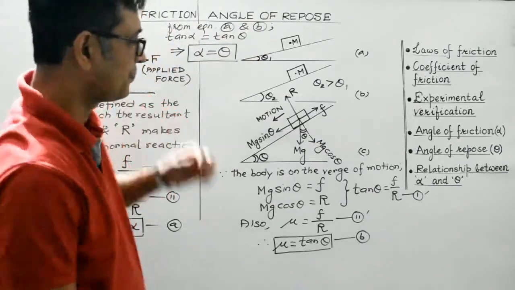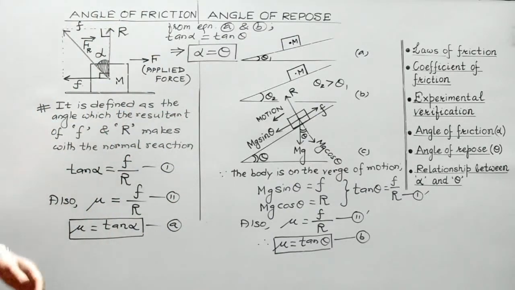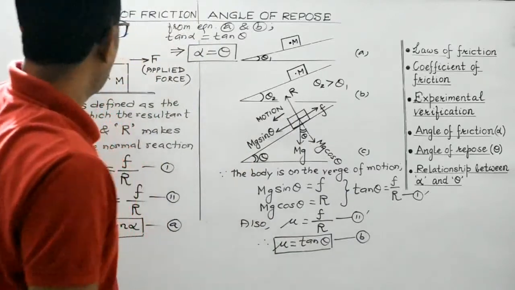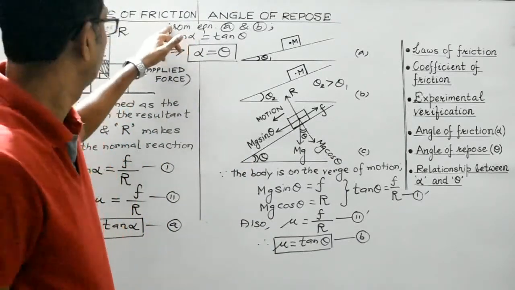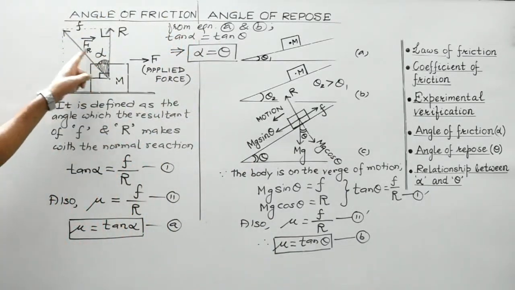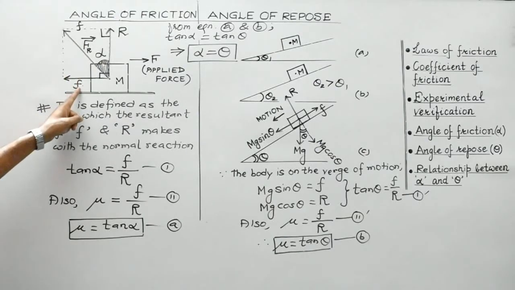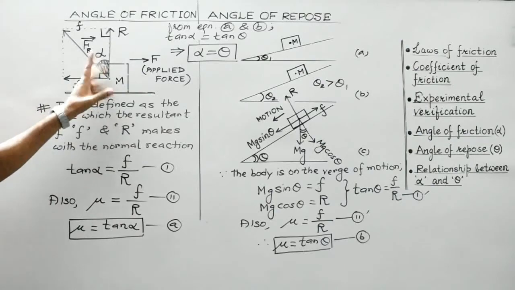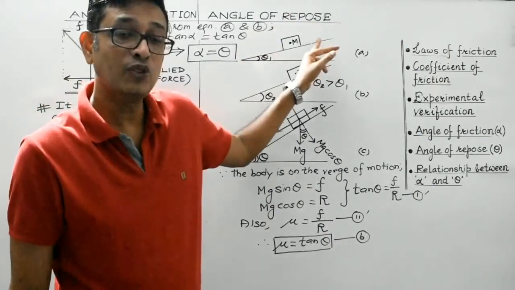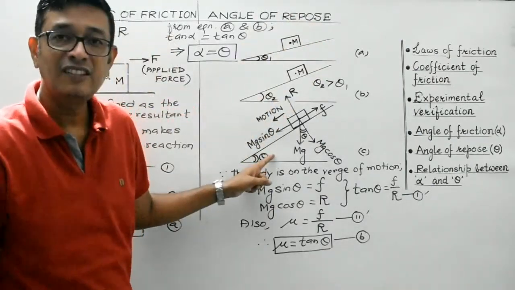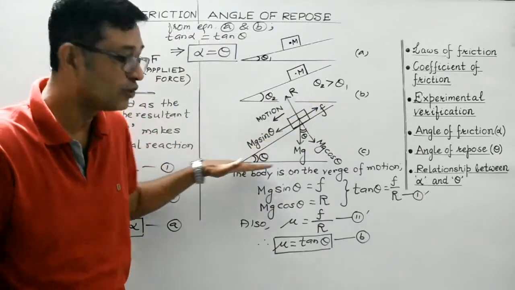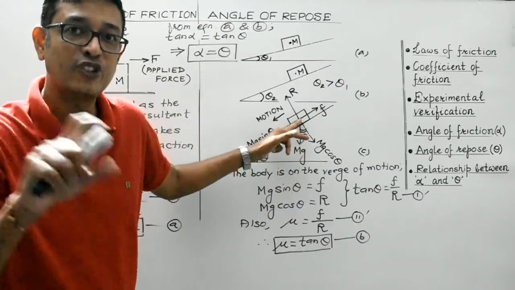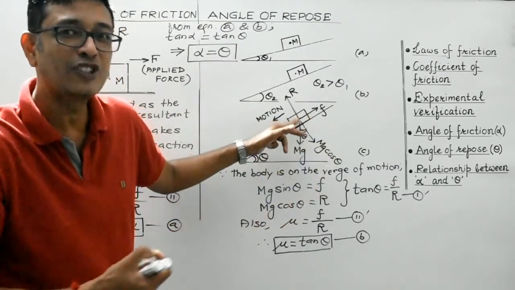Right, students? So before we conclude, let's revise the topic. Angle of friction, as I stated, students, it is the angle which the resultant of the frictional force and the normal reaction makes with the normal reaction. Right? And what is angle of repose? It is that angle which the inclined plane makes with the horizontal, at which an object placed on it just begins to move.